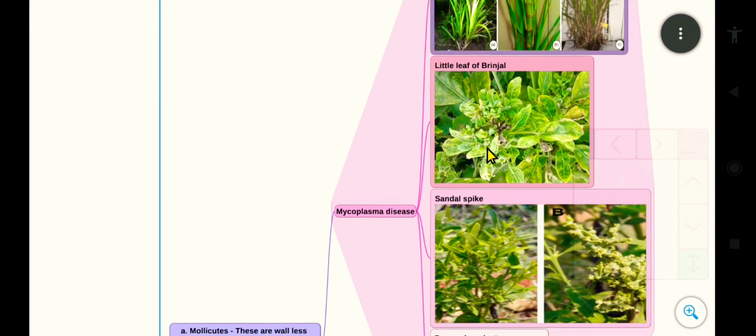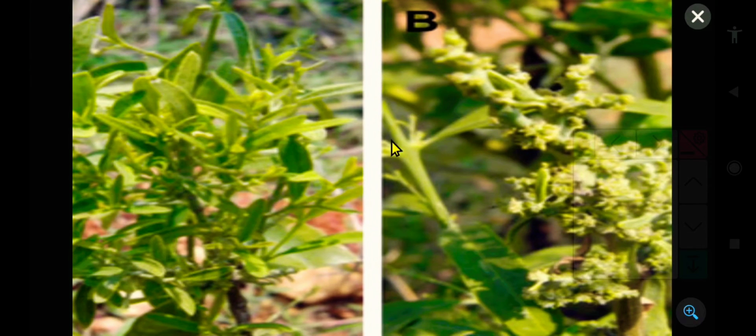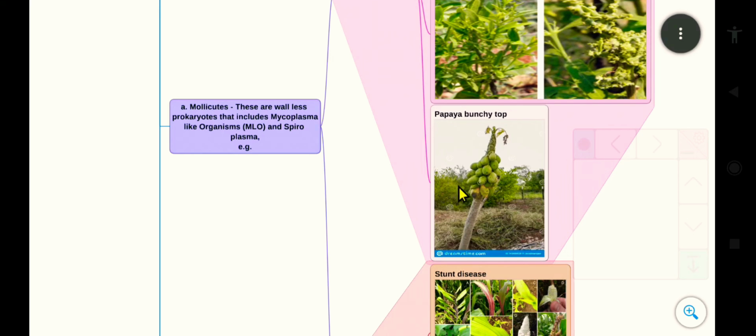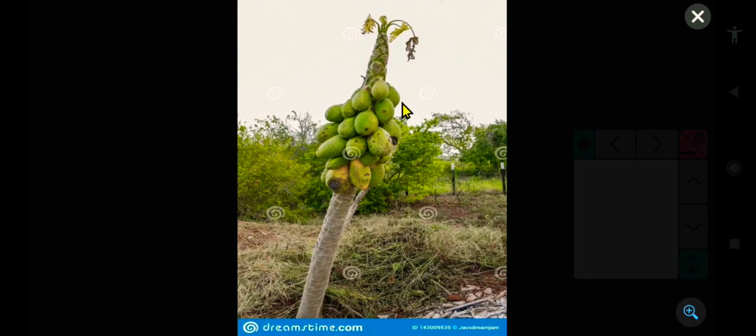And the next one is sandal spike. This is the example of sandal spike. This is due to the mycoplasma. And the next one is papaya bunchy top. See, the top of the papaya gets bunched like so. This is due to the mycoplasma.